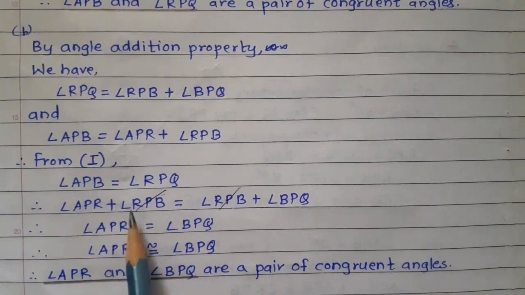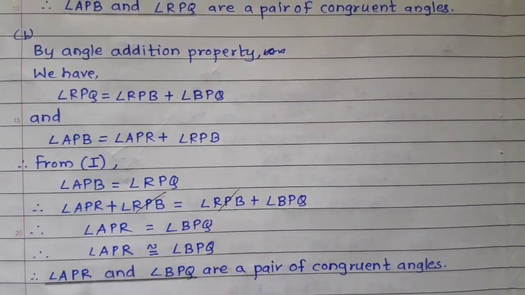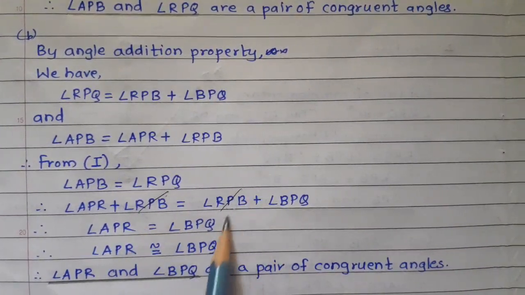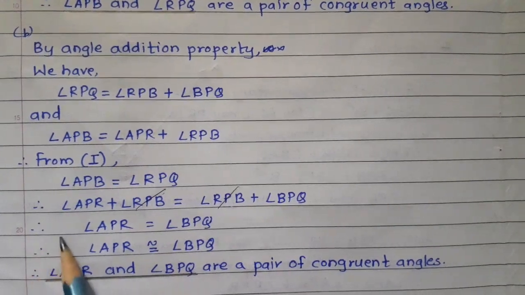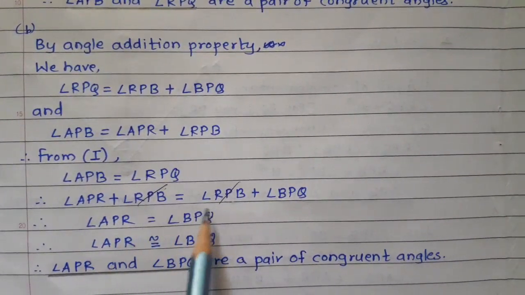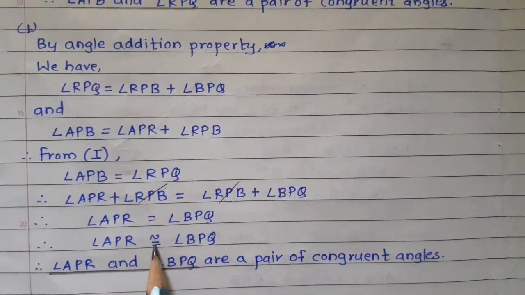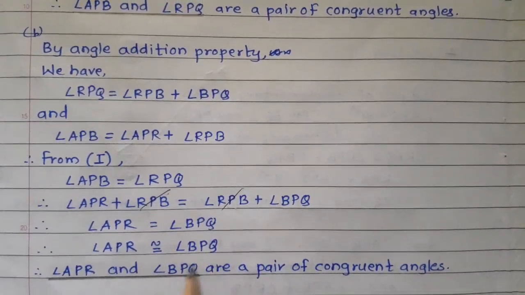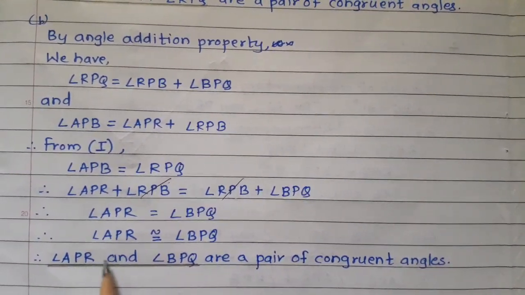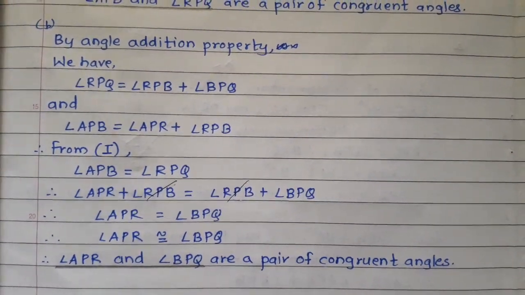Here RPB is on the left side and also on the right side, so cancel it. Therefore angle APR is equal to angle BPQ. Both are equal in measure, so they are congruent. Therefore angle APR and angle BPQ are a pair of congruent angles.